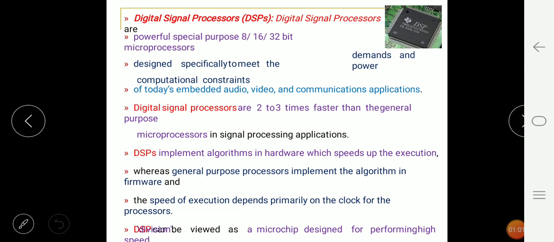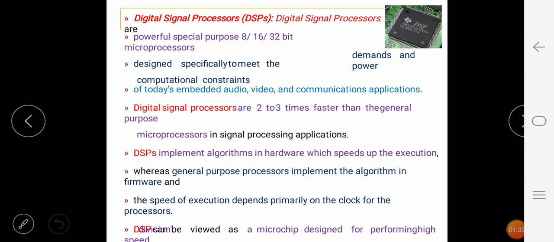Digital signal processors are 2 to 3 times faster than general purpose processors. DSPs implement algorithms in hardware which speeds up the execution, whereas general purpose processors implement the algorithm in firmware, and the speed of execution depends primarily on the clock of the processor.